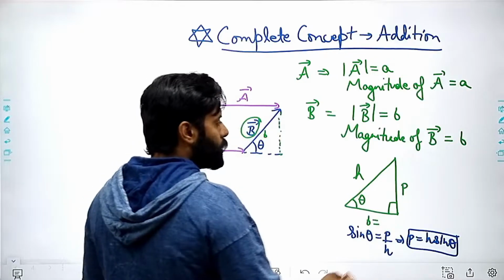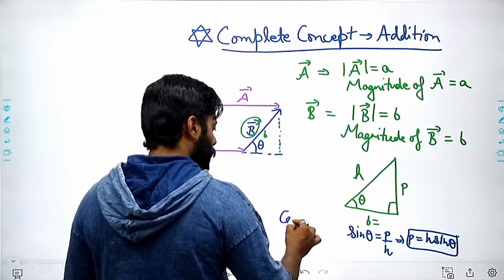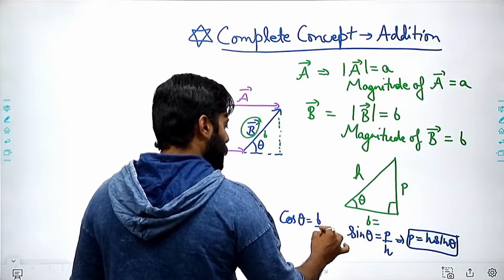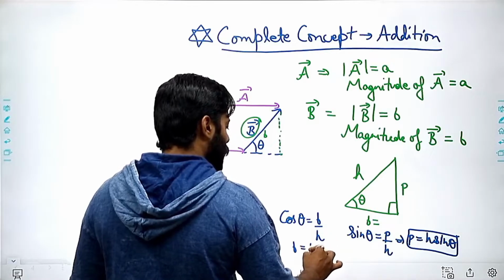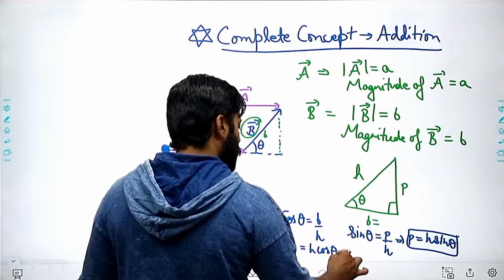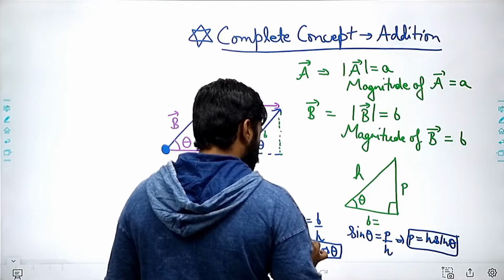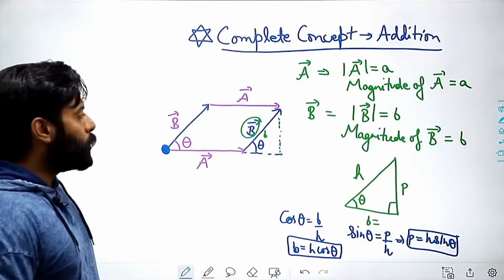And if you apply cos theta here, then cos theta will be base upon hypotenuse, and base will be h cos theta, right? So these are two things.